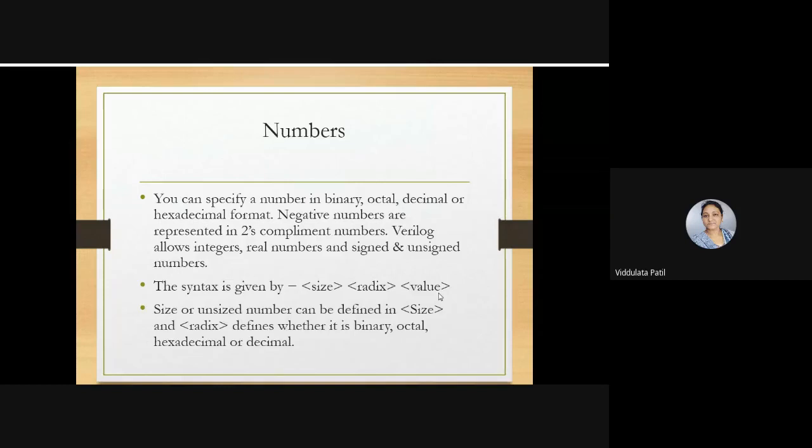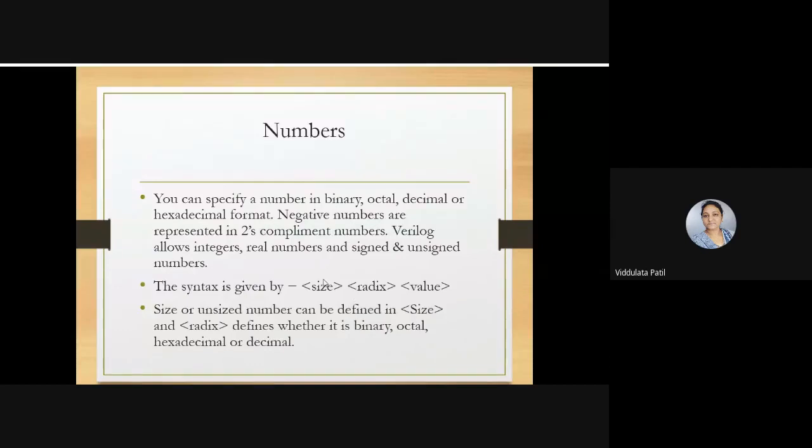Okay, so that means there are certain different ways to represent a number in the Verilog language. How to represent that, we have already discussed, but we are going to discuss it in the revision part also. Sized or unsized numbers can be defined. The size gives the length of the number, and the radix defines whether it is binary, octal, hexadecimal, or decimal.